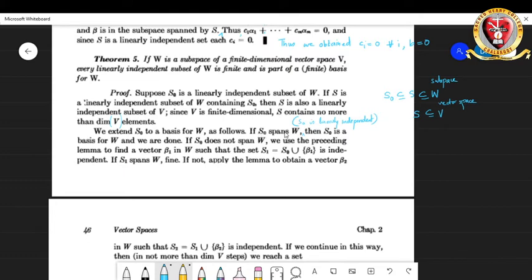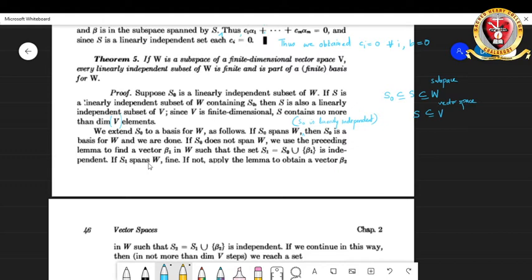Suppose S naught spans W. S naught is already linearly independent, so that means S naught is a basis for W, and we are done because it is a part of a finite basis for W. Suppose it is not, that means S naught is not spanning W. By the earlier argument of the lemma, we are able to find a vector beta 1 in W and incorporate it with S naught such that the new set S1 equals S naught union {beta 1} is independent.